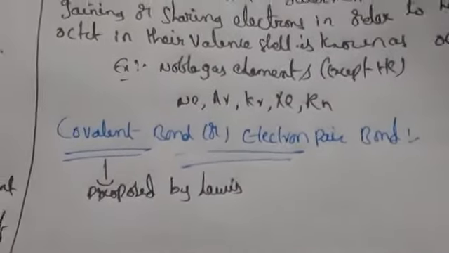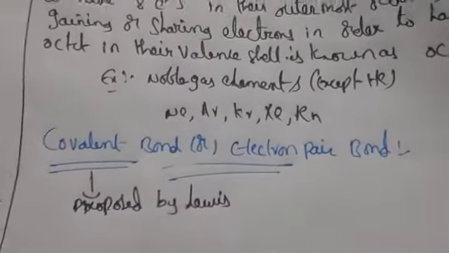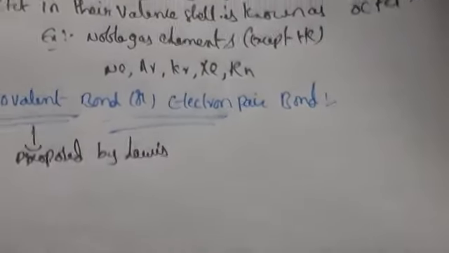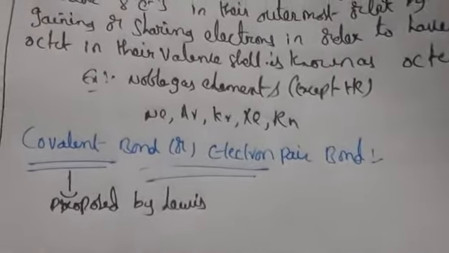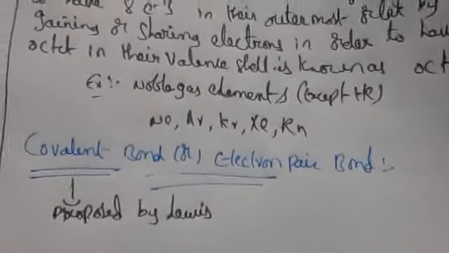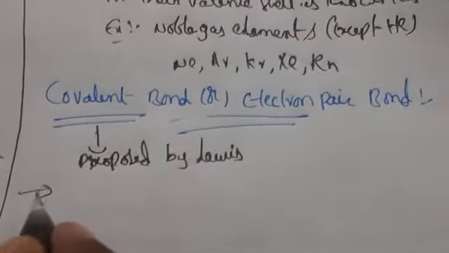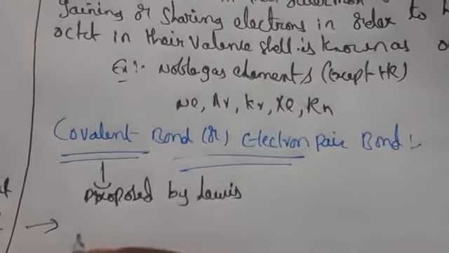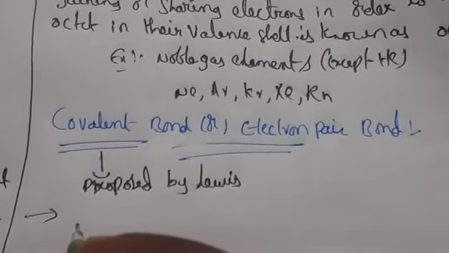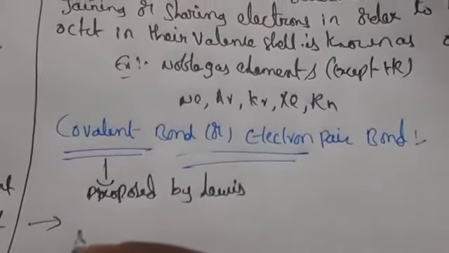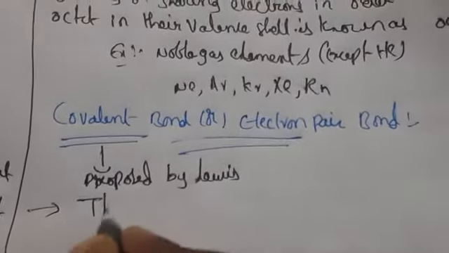The bond formed between two atoms by the mutual sharing of their valence electrons, we call it a covalent bond. So what is a covalent bond? The shared pair of electrons between two atoms, we call it a covalent bond.